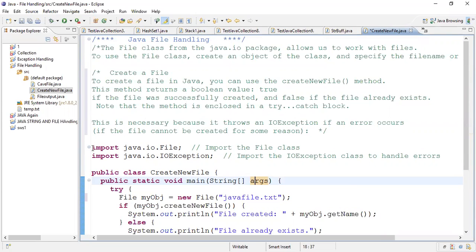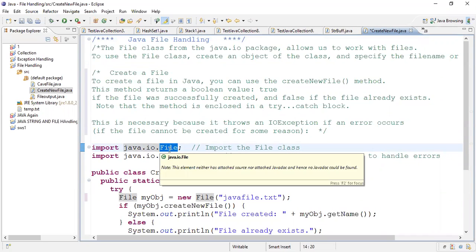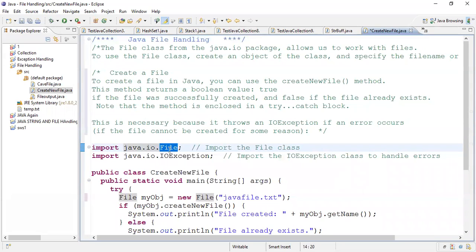For creating a file you need to import java.io. IO stands for input output package, and from that package we are interested in importing the File class. File is a class from this input output package. The File class from the Java io package allows us to work with files.